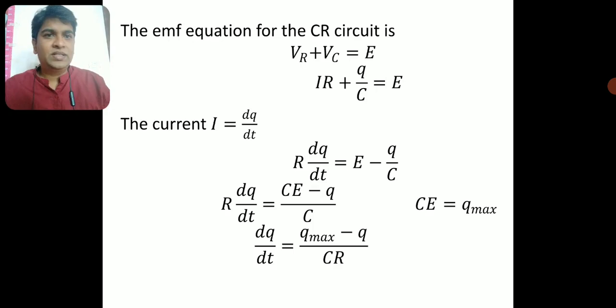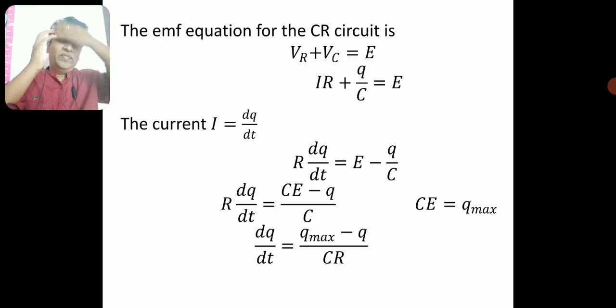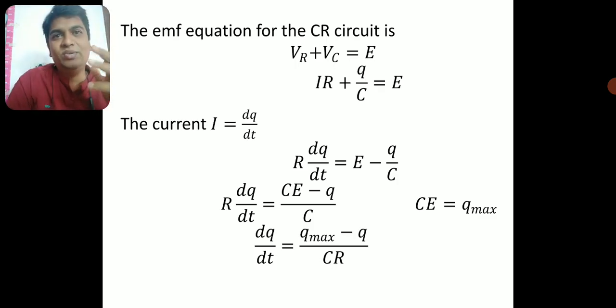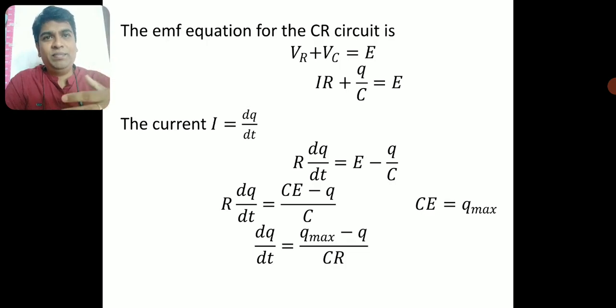Now the left hand side I'll keep as it is, R into dq by dt. On the right hand side, I'll take the LCM. C is the LCM, so in the numerator it is CE minus Q, divided by C. Now one thing we need to know is what is C into E. It is the capacitance multiplied by the EMF of the battery.